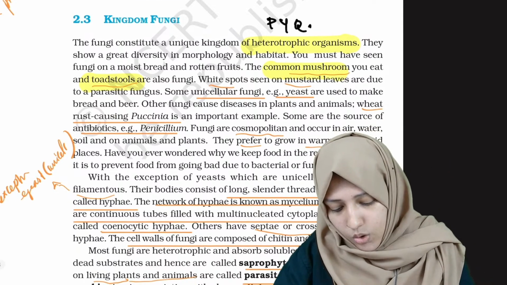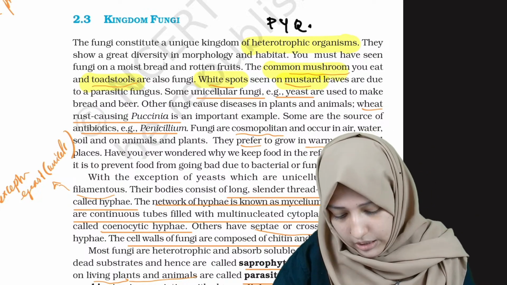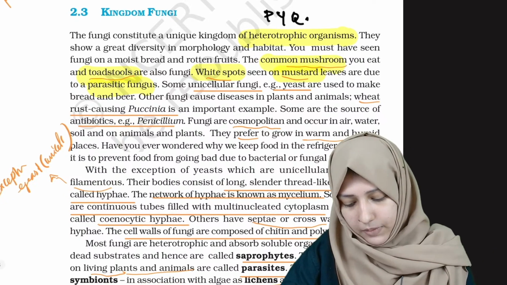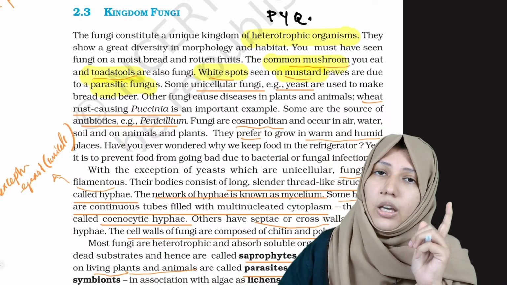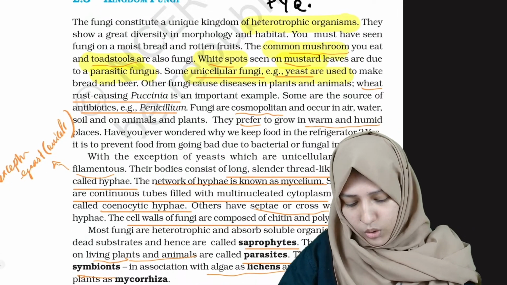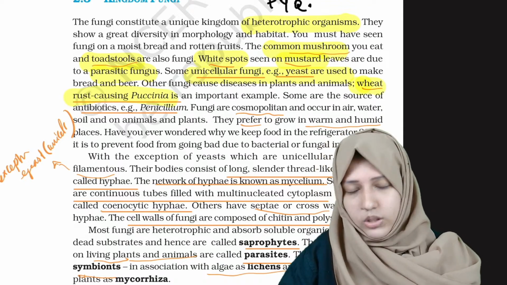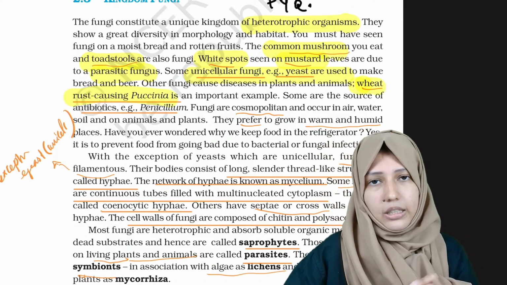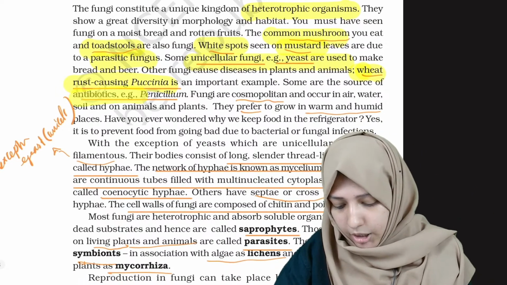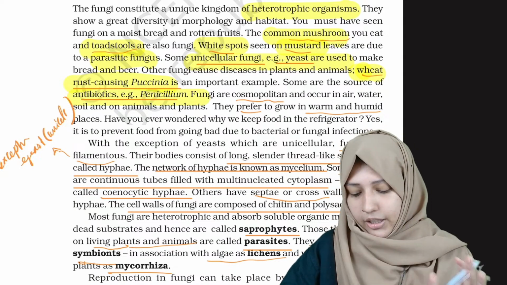Okay. Now the white spots on mustard leaves are also caused by parasitic fungi. Don't forget that. The only unicellular fungus, this is the most important thing, is yeast. These are the examples they have described. Wheat rust is caused by Puccinia. And the antibiotic source is Penicillium.